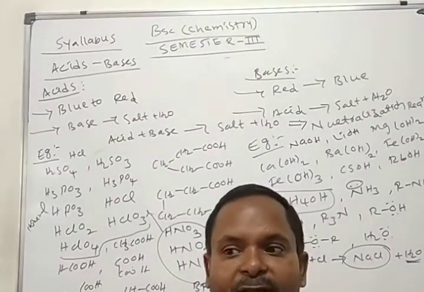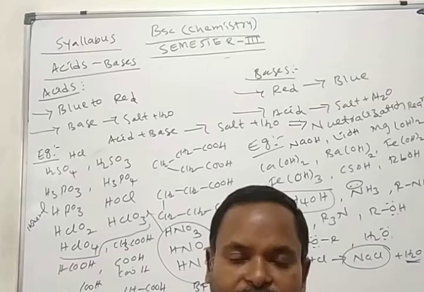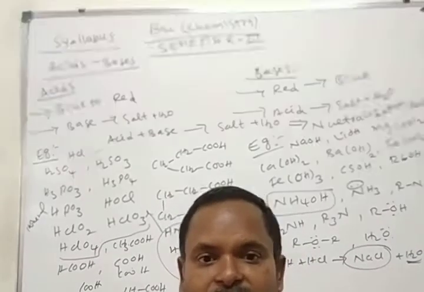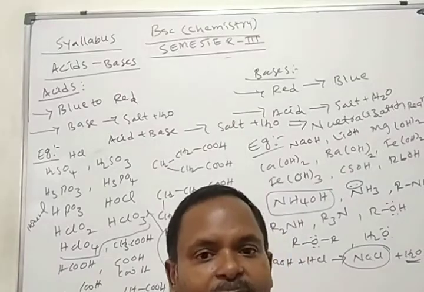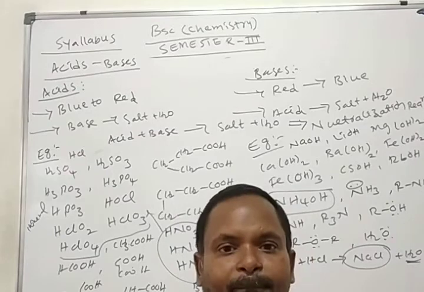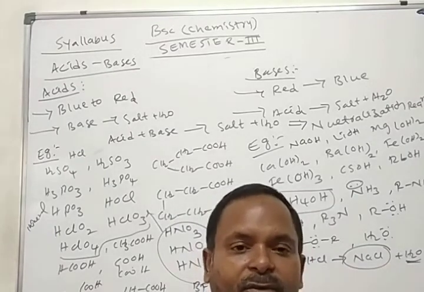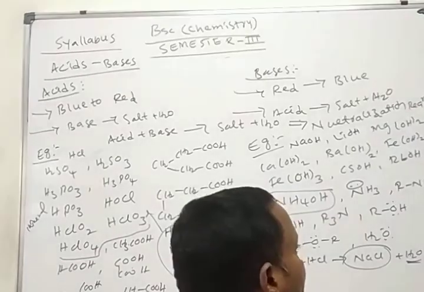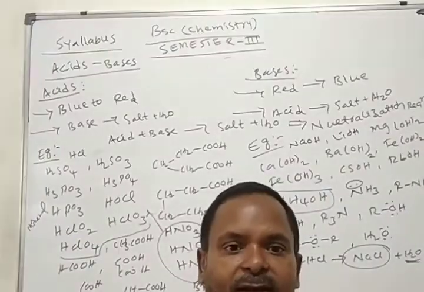After that, the Lewis acid-base theory: its important points, advantages, and disadvantages. We'll discuss those topics in continuation.